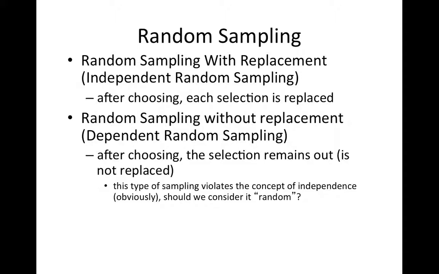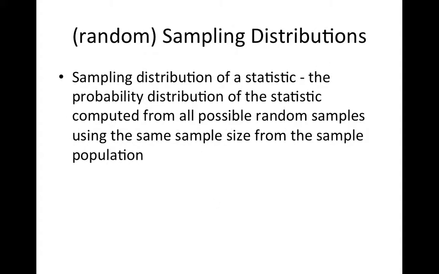There's two types of random sampling. We call them random sampling with replacement and random sampling without replacement. Independent random sampling is when, after choosing, each selection is replaced. Random sampling without replacement, or dependent random sampling, is when, after choosing, the selection remains out. It is not replaced. This obviously violates the concept of independence, and we wonder if we should consider it random. This leads us to sampling distributions, and that is when we take Bernoulli, we take DeMoivre, we take random samples,